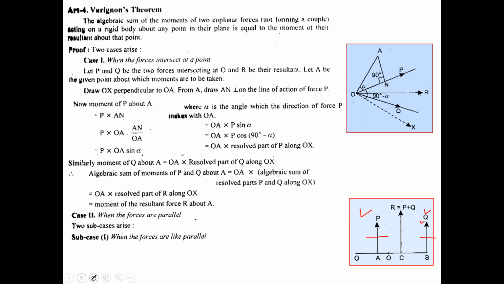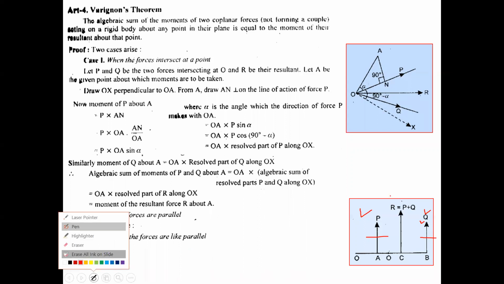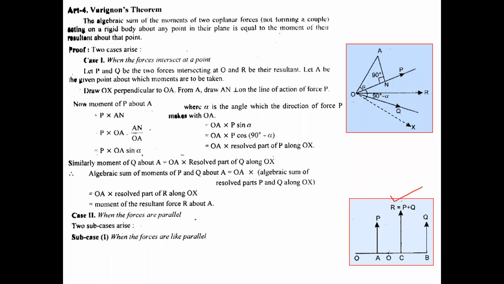So when the forces are like parallel, it has been discussed in the chapter on parallel forces already that we must have their resultant equal to P plus Q, and it will act in the inside portion at the point C, and we must have P upon CB, Q upon AC equal to R upon AB. Or you can say P into AC is equal to Q into BC. So this is the result for the like parallel forces, and whenever we need this equation, we will use it.